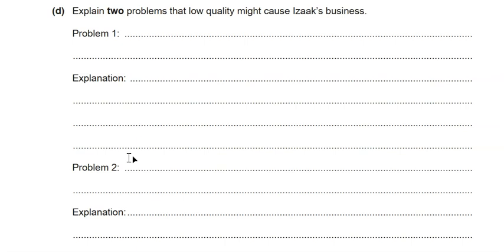So here, if we go back to the chapter and what you studied, you know that we have many problems of low quality. We might lose customers, we might have cost of fines. Remember, I'm talking about a restaurant. So just imagine, how would a small fish restaurant beside your house suffer from low quality? What problems might he face? So we have many things, reputation and these things. All that I need is just for you to put them on paper. Just show the examiner that you understand the problem and its explanation.